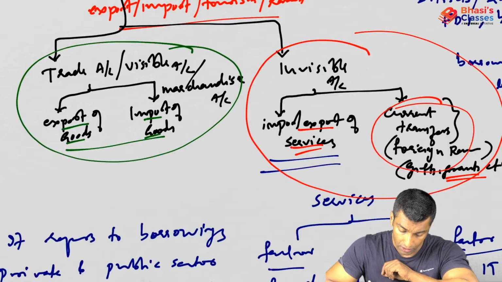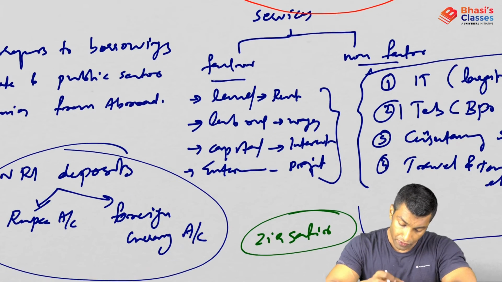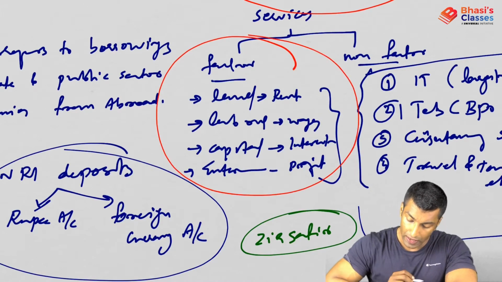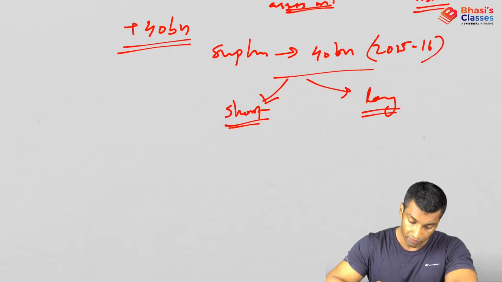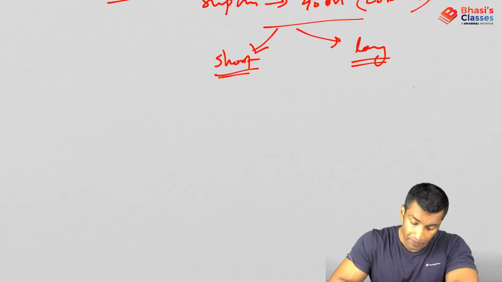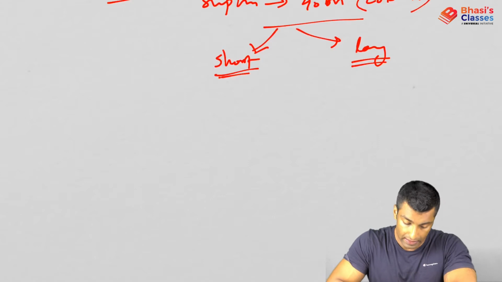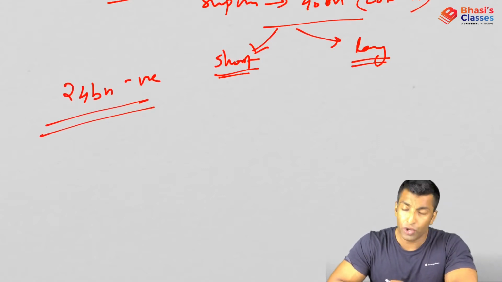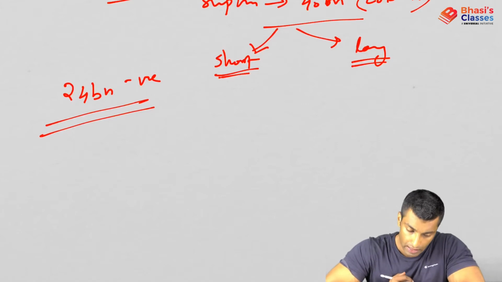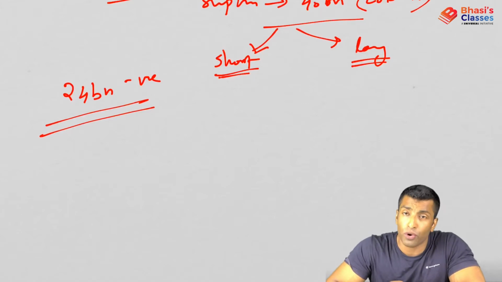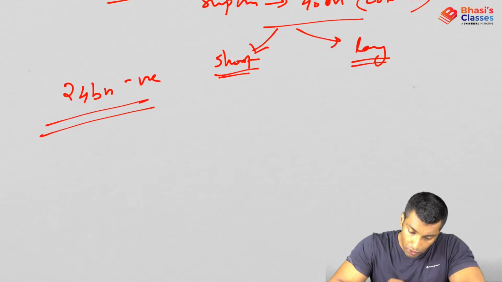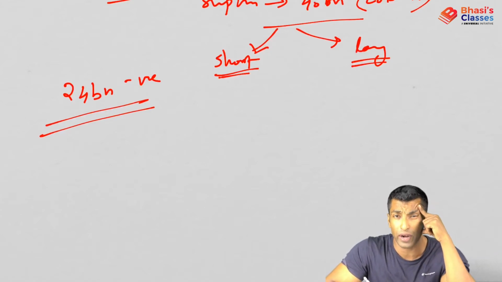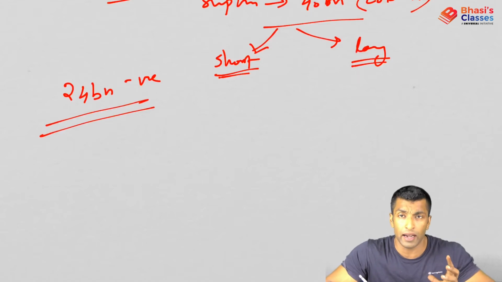Now if you remember, we have talked about services here. So factor services, what do you think? It should be positive, right? It should be positive, but in our case, again I'm talking about 2015-16 data, it is negative, 24 billion negative. Do you know the reason? It is because foreign borrowings are increasing, and for these borrowings, whether it is ECB or anything, you have to pay with interest.